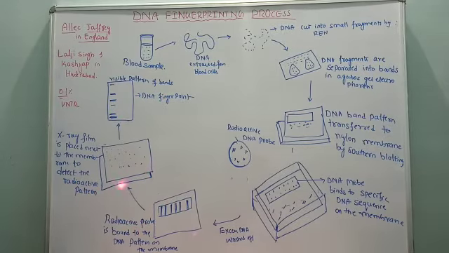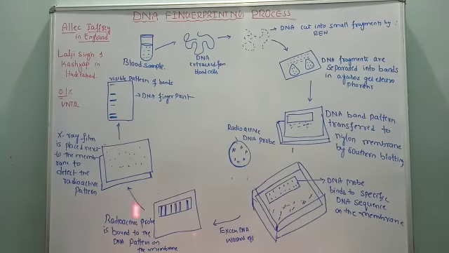The nylon membrane containing radioactive DNA is exposed to the X-ray sheet, and after that the X-ray of the DNA probe is taken and dark bands are obtained on the X-ray sheet. This step is called autoradiography.